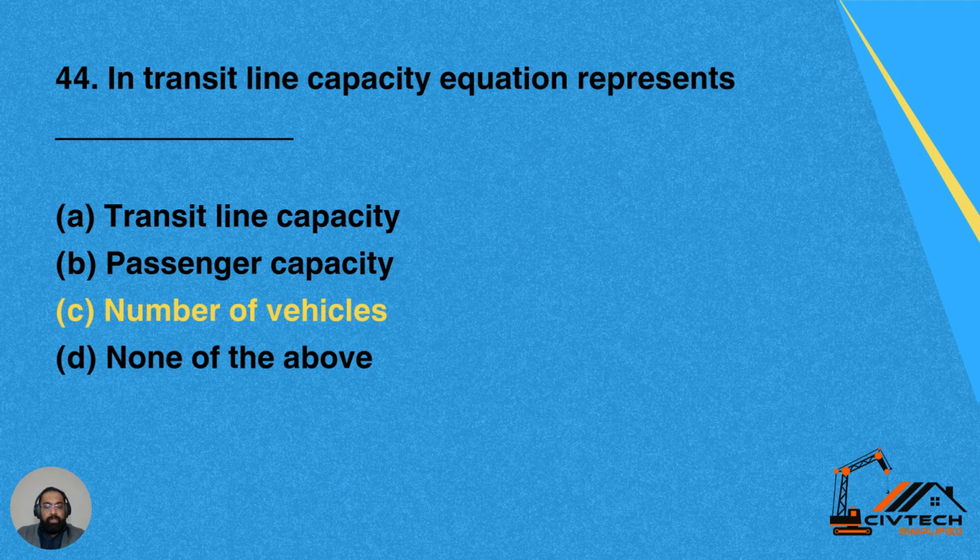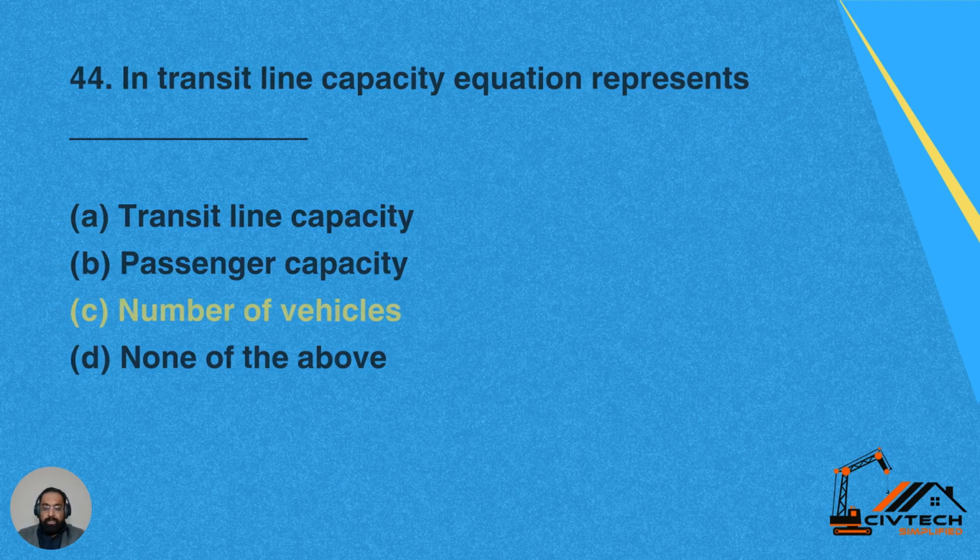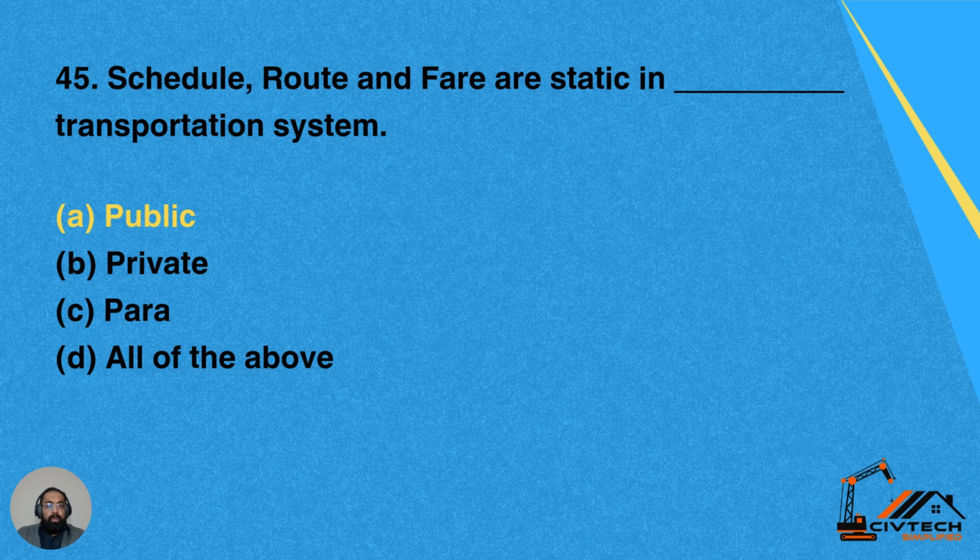44. In transit line capacity equation, dash is represented. Option A, transit line capacity. Option B, passenger capacity. Option C, number of vehicles. And option D, none of the above. So C is the correct answer. In the transit line capacity equation, the number of vehicles is also represented. So C is the correct answer.